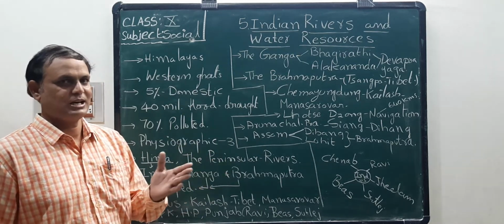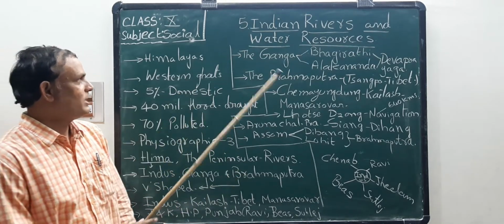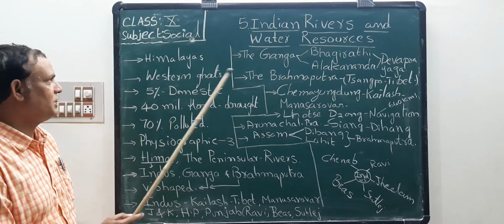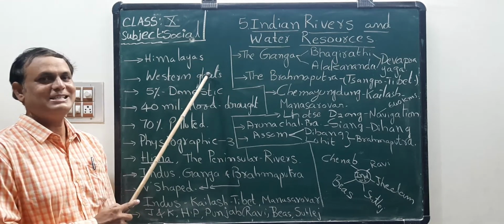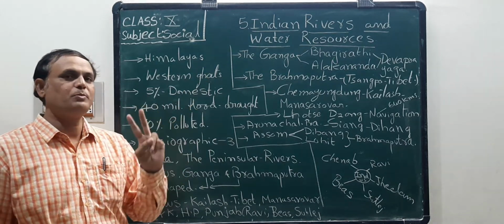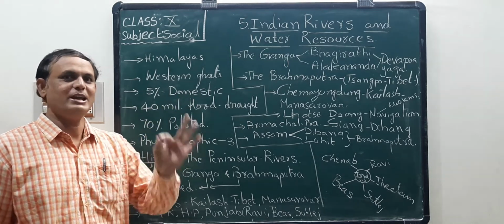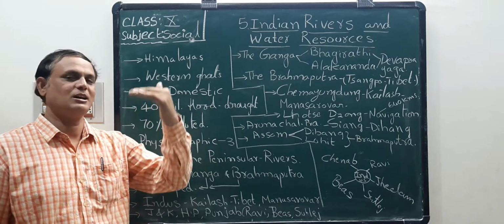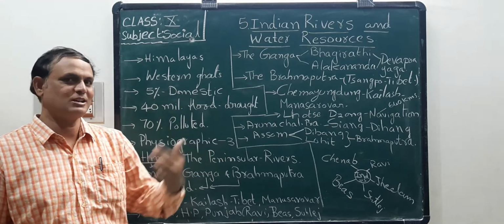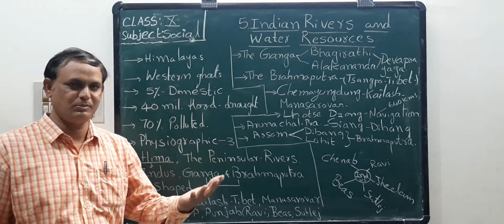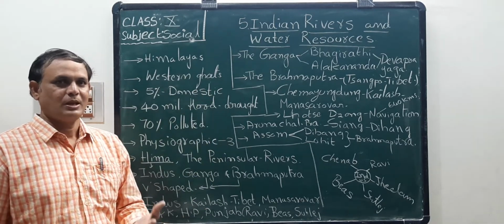We will discuss each one in detail. Now look at the board. In our country, two very important regions are there. What are the two important regions? The first one is the Himalayas. Where are the Himalayas located? In the north of our country. I already said in the first lesson about the importance of the Himalayas and the divisions of the Himalayas.